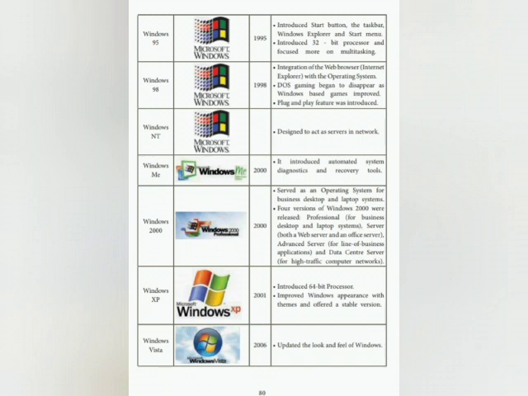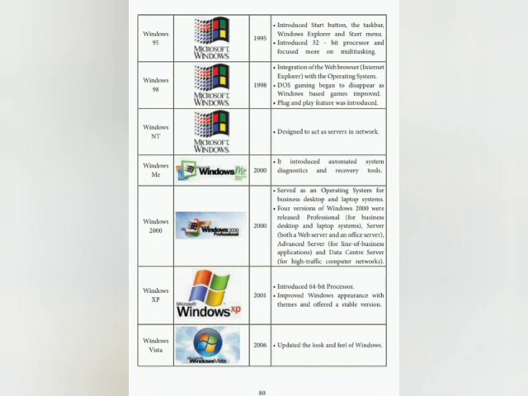Windows 2000, in the year 2000, served as an operating system for business, desktop and laptop systems. Four versions of Windows 2000 were released: Professional, Server, Advanced Server and Data Center Server. Windows XP, in the year 2001, introduced 64-bit processor, improved Windows appearance with themes and offered a suitable version.